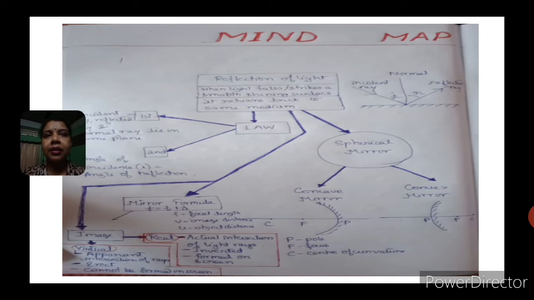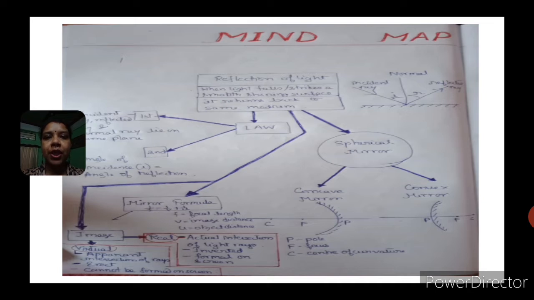And in the same concept, we have studied the spherical mirror, which is basically of two types. One is the concave mirror, and the other one is the convex mirror. In a concave mirror and a convex mirror, we have terms like pole of the mirror, center of curvature of the mirror, focal length of the mirror, focus of the mirror, and radius of curvature. So these terms are also included in the spherical mirror.